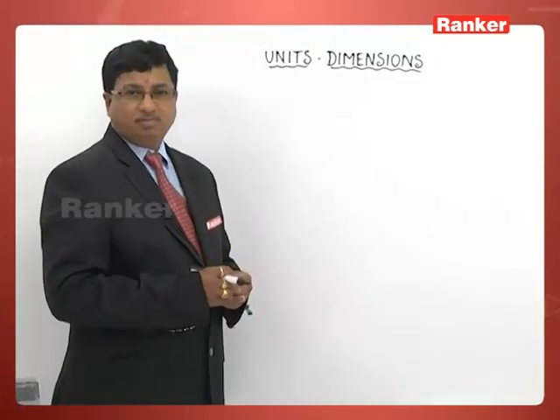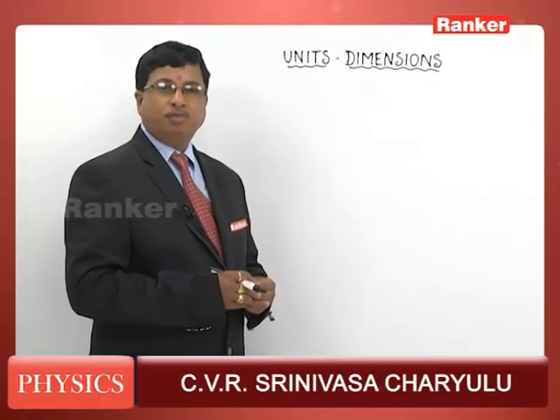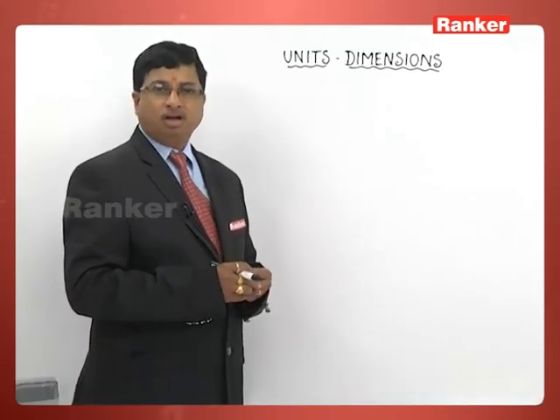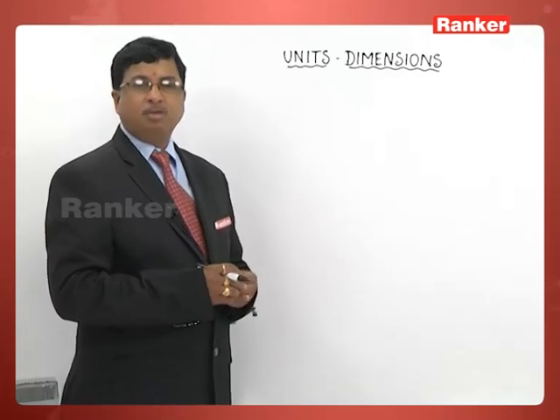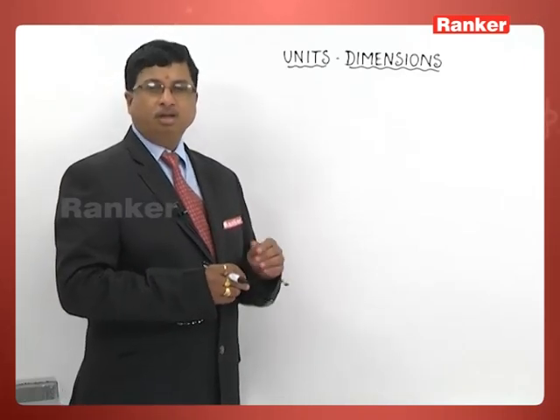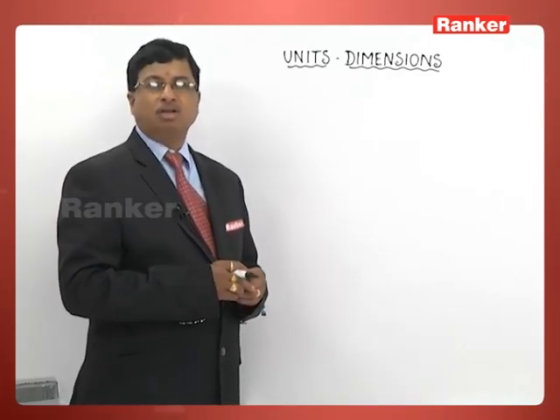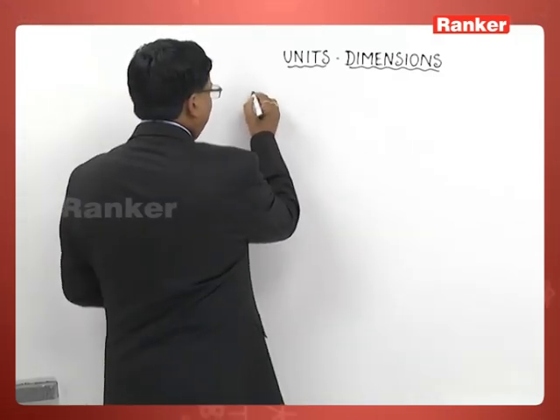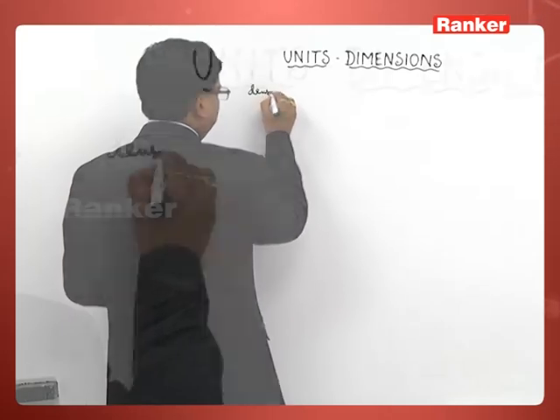Let us write dimensional formulae for a few physical quantities, so that we will be able to understand how to write the dimensional formula for a given physical quantity. Let us start this way. I take, say, density.